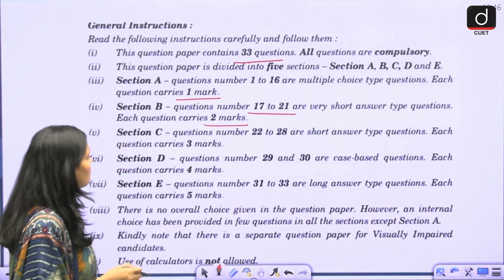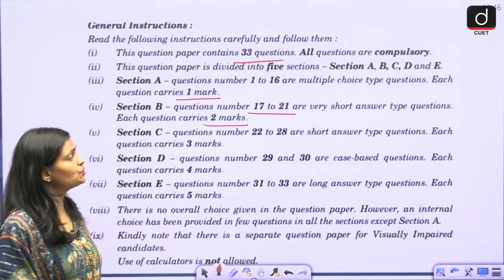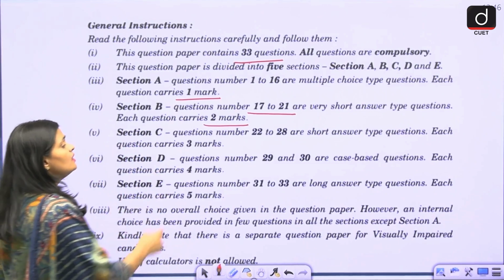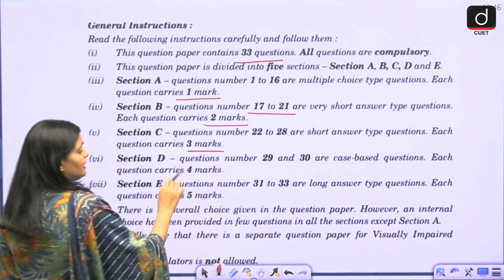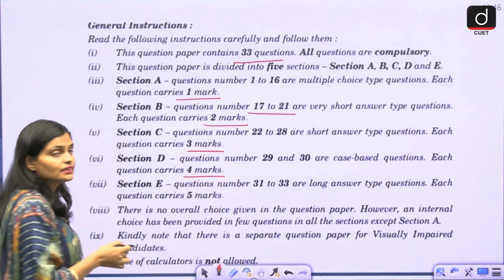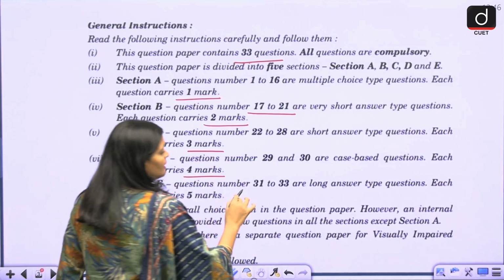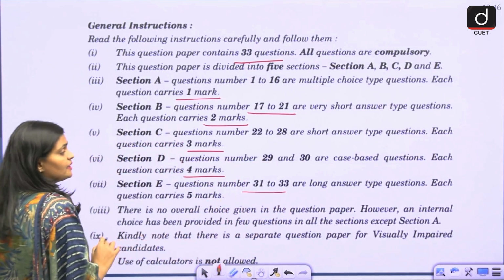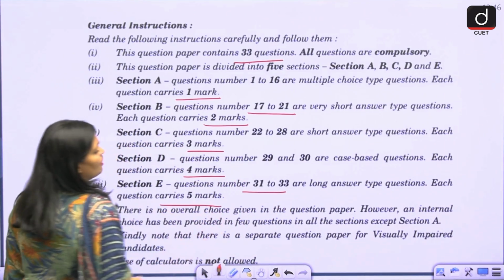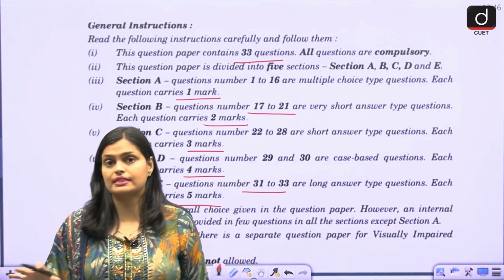Then Section C, questions 22 to 28, are short answer type questions carrying 3 marks each. Section D has 2 questions, which are case based, carrying 4 marks. Section E has questions 31 to 33, long answer, carrying 5 marks. So this is the pattern of your CBSE board exam.